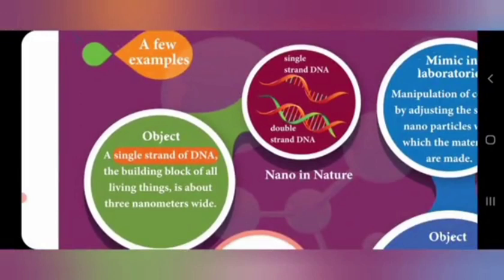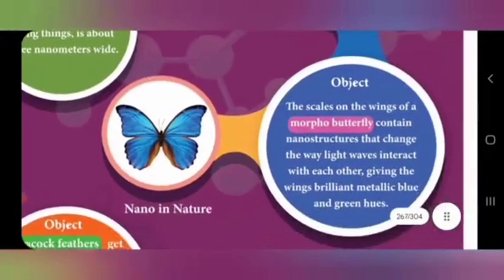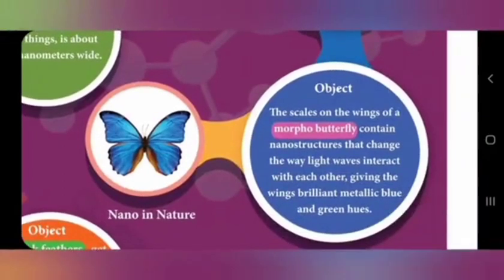DNA is the building block of all living things, and its structure is nanometers wide. Second, the scales on the wings of butterflies contain nanostructures.